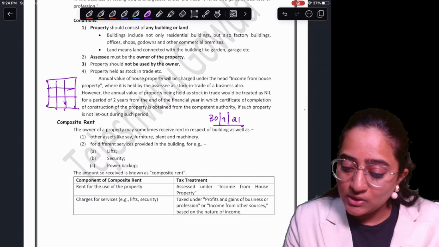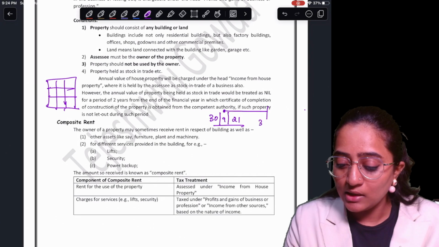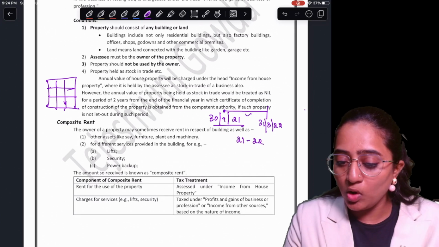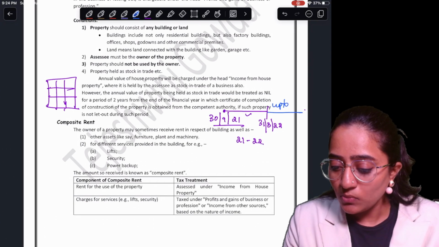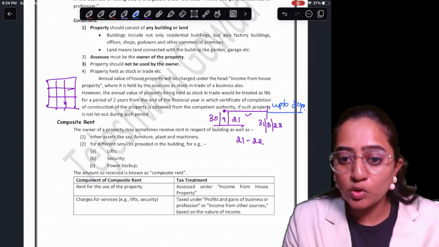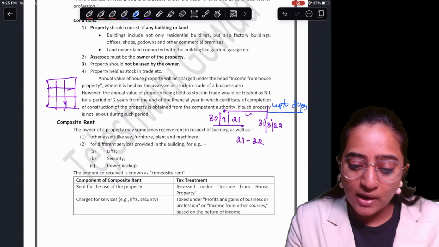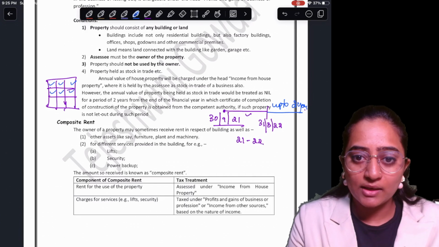From the end of the financial year in which you got the completion certificate, that is 31st March 2022, up to 2 years, whatever flats are left vacant and not yet sold,